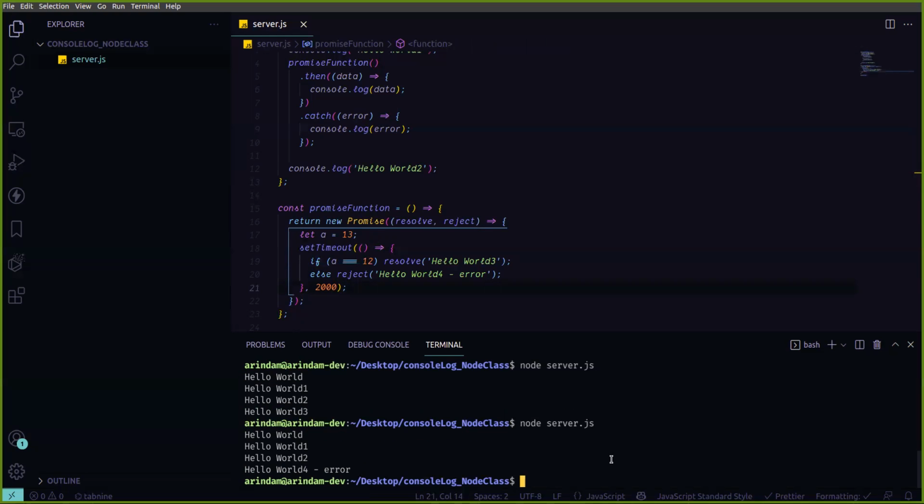Now see, it's called for error. That means it came to the catch part. That way you can handle the error in that promise. And where should I use try catch? I am saying first you can understand that, right? Yes, yes. How about it?